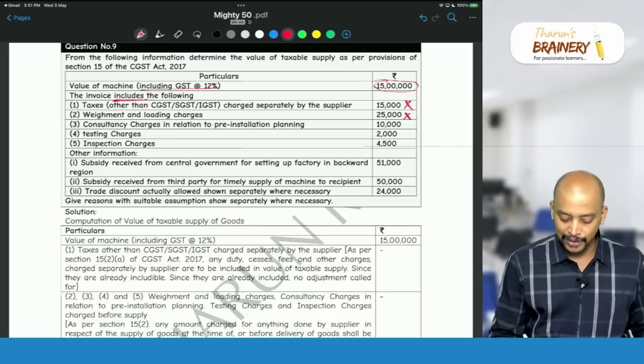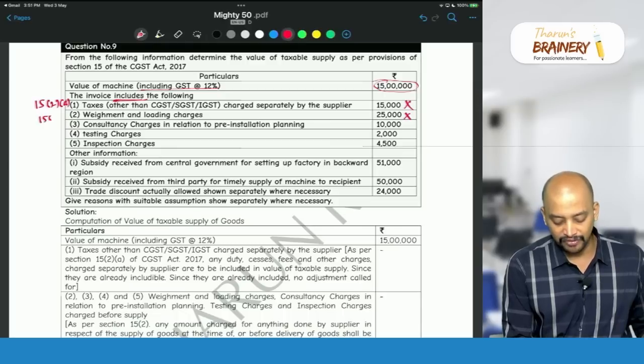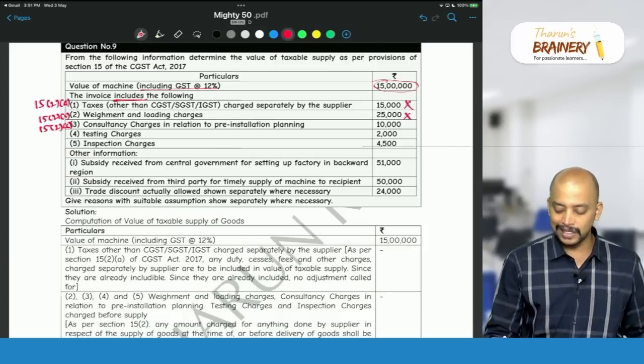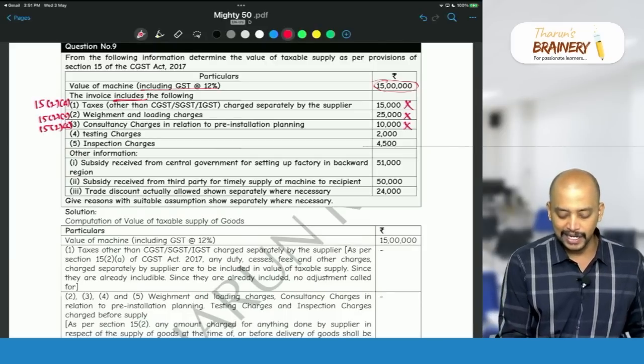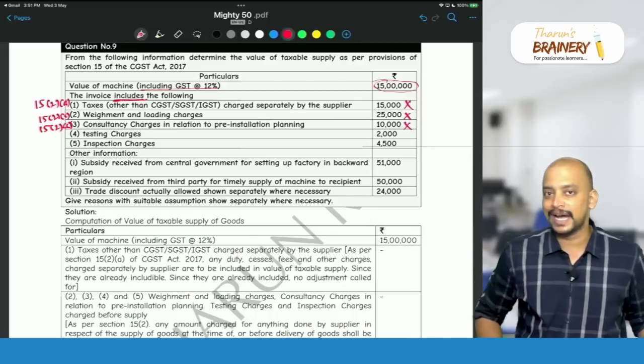The first one is 15(2)(a), and the second and third are 15(2)(c). It is already included because the invoice value includes the following. So no need to add it again.